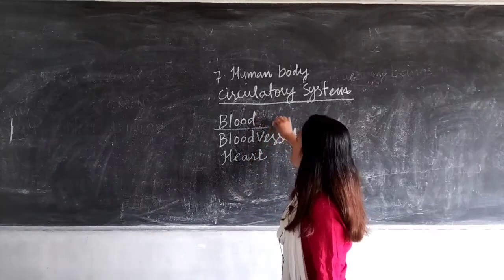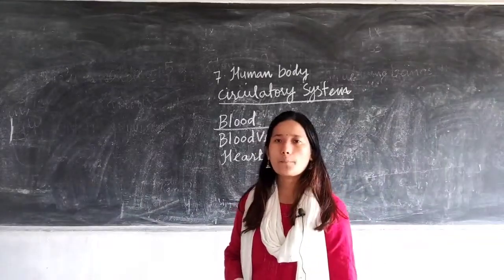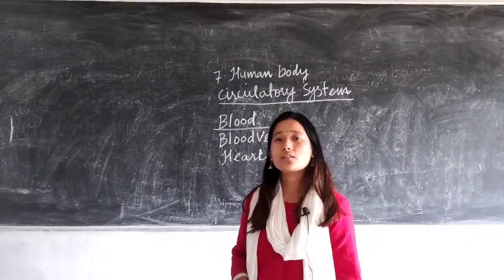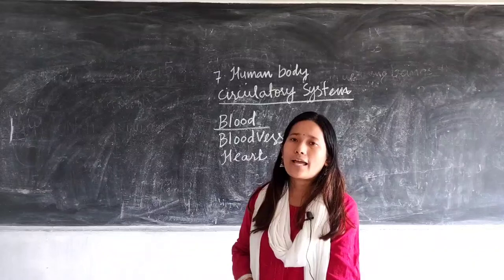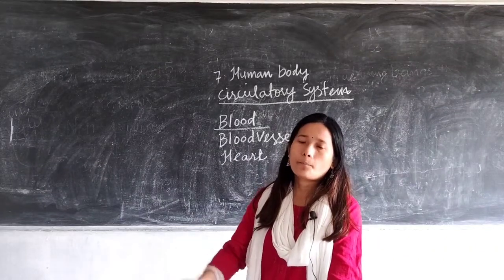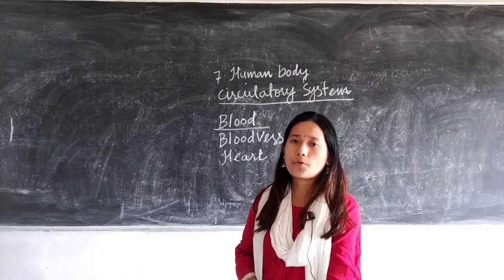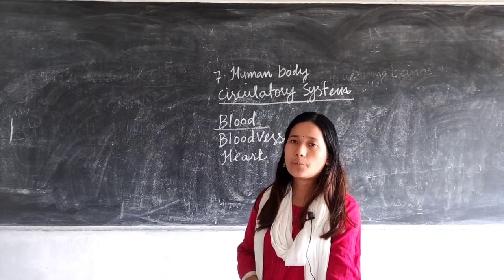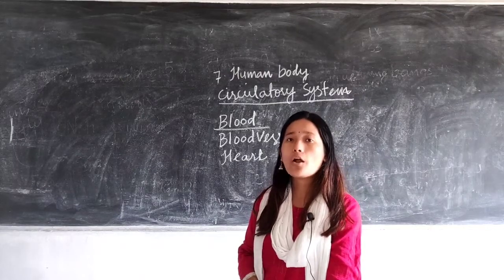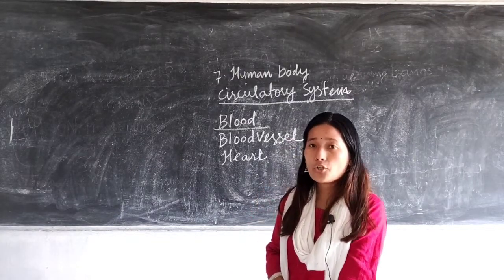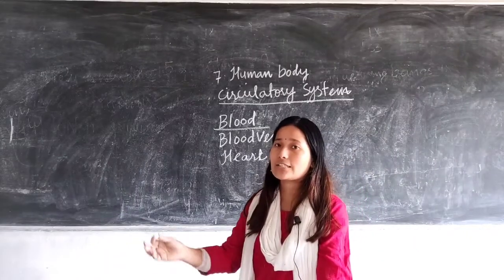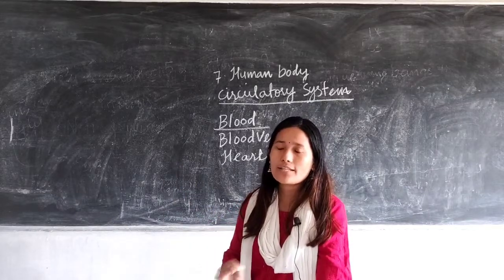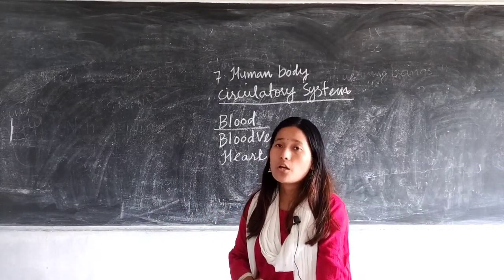So the blood circulatory system is a system which comprises blood vessels and heart, and which circulates the blood throughout the body so that nutrients, respiratory gases or excretory products can be taken to different parts of our body, or excretory products can be removed from different parts of our body. So I hope you understood why it's called a transportation system, because it is taking nutrients from place to place, respiratory gases to different parts of our body. That's why it is also referred to as a transportation system.